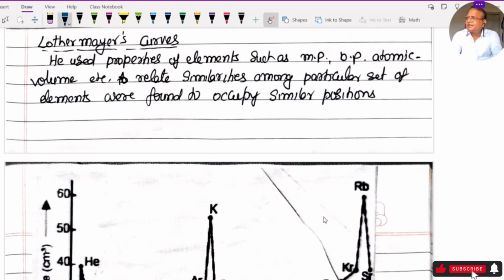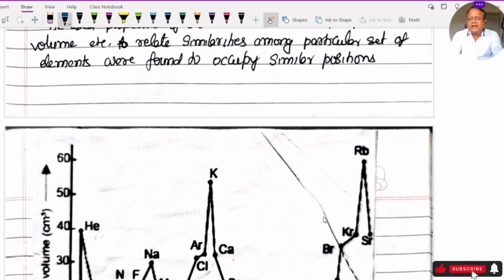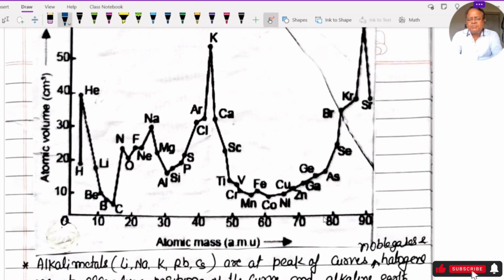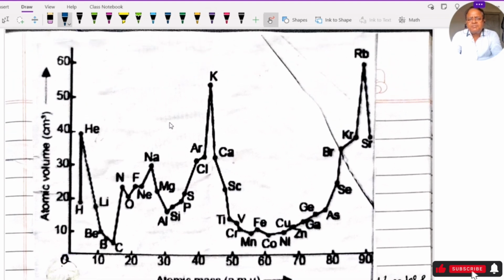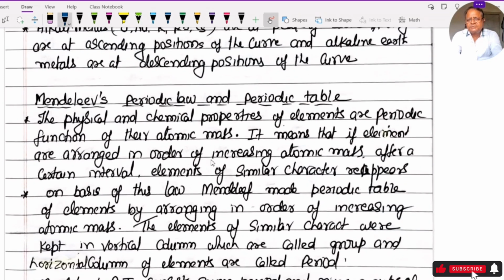Lothar Meyer graph. This is a scientific attempt: a graph between atomic volume and atomic mass. Several peaks have been observed. Elements of similar character have similar positions in this peak curve. Alkali metals are at the peak of the curve. Halogens and noble gases are at ascending positions, and alkaline earth metals are at descending positions. इसको याद रखना.